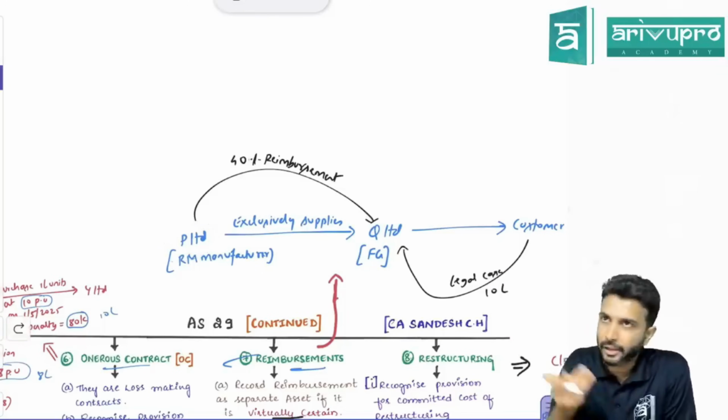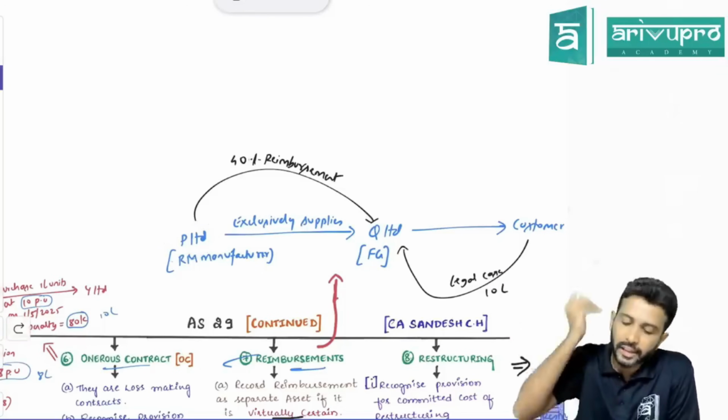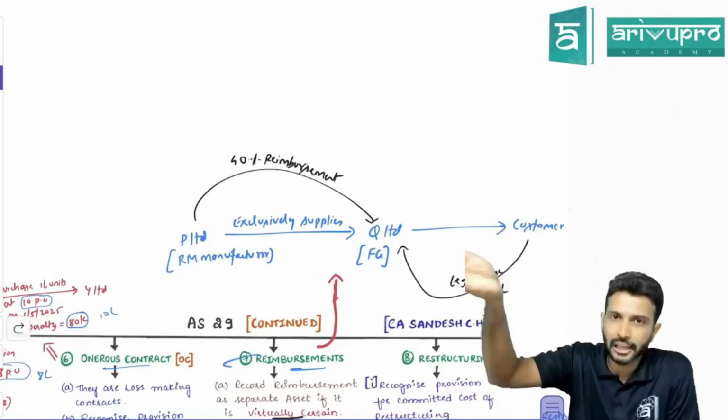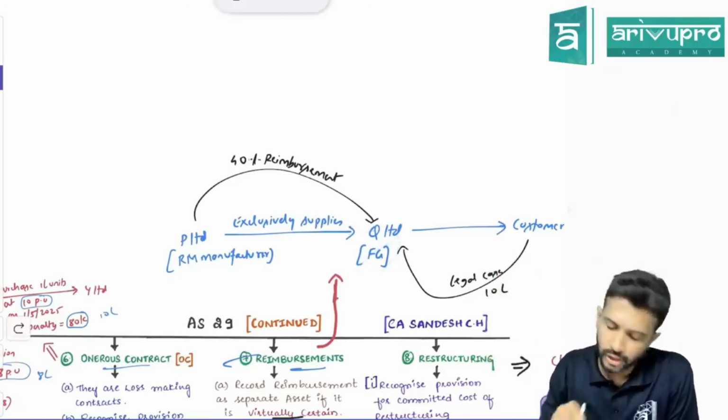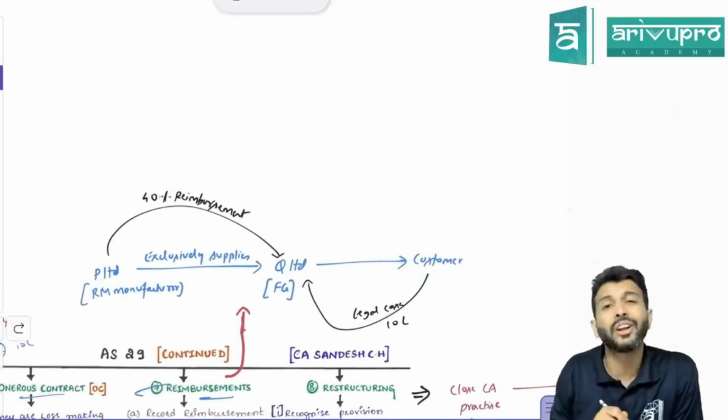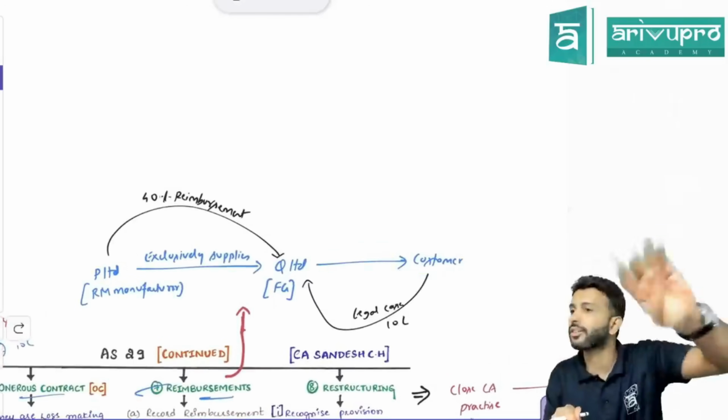So P Limited will manufacture one material that they will sell it to Q. That becomes raw material for Q Limited. Using that raw material, they'll produce finished goods. That finished goods, Q will sell it to their customers. This is the arrangement. Okay, sir.